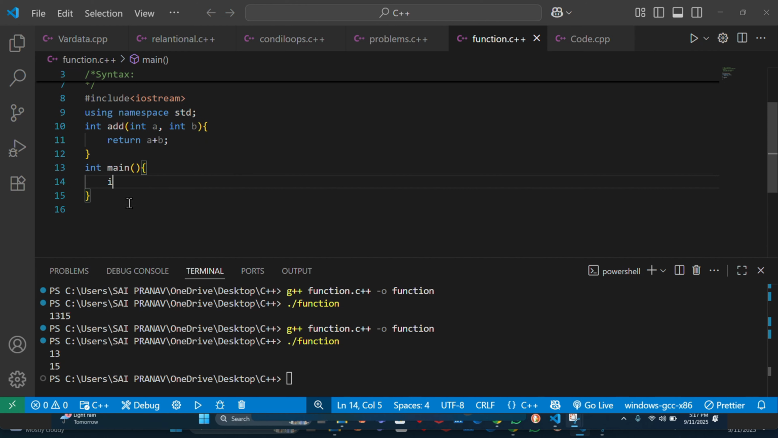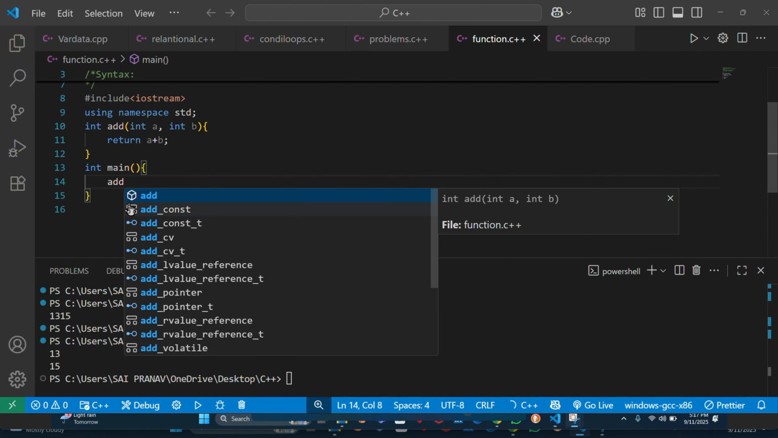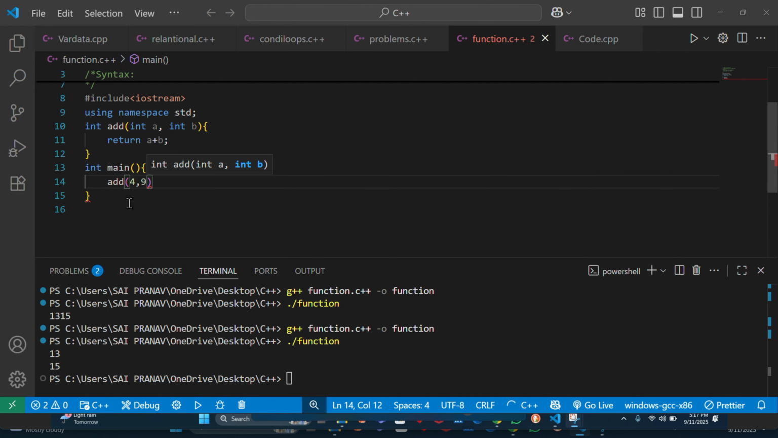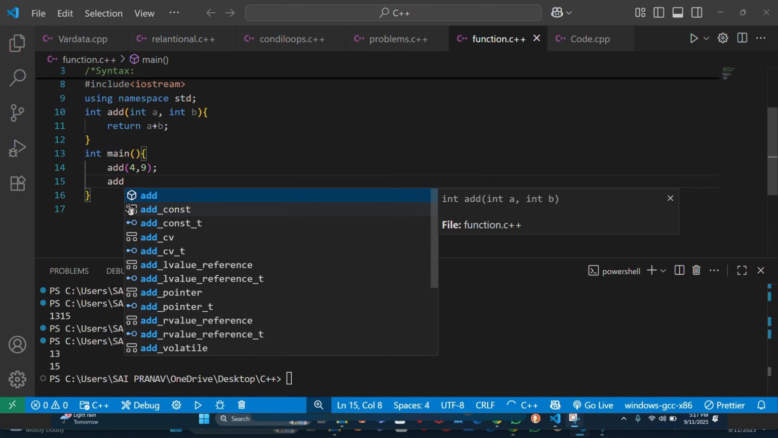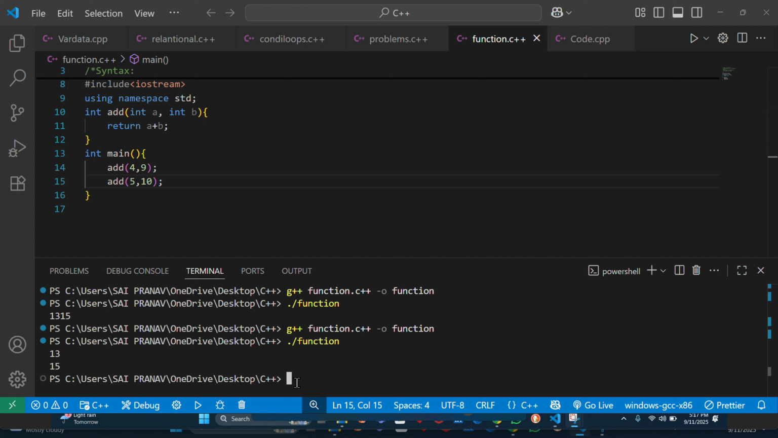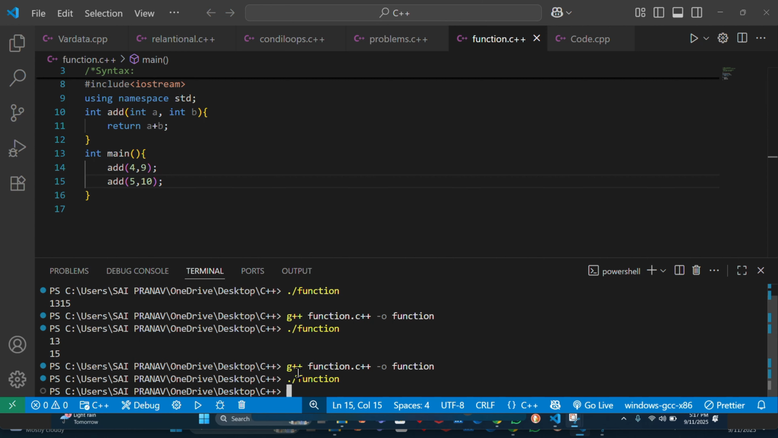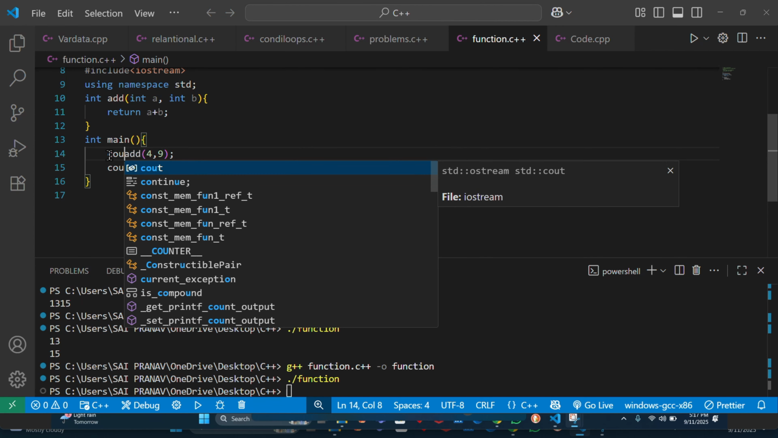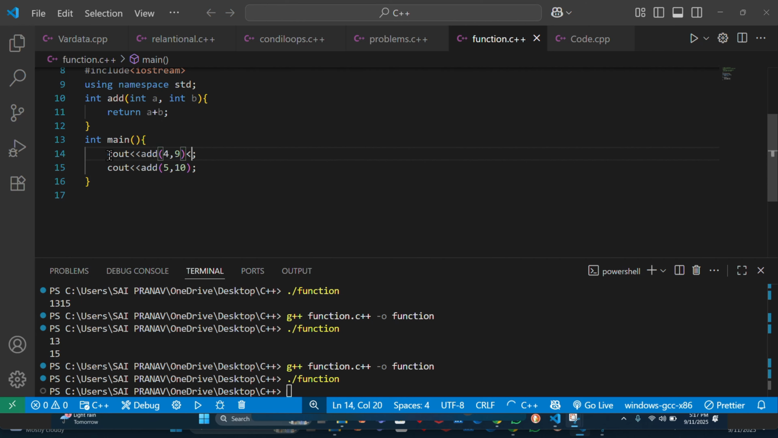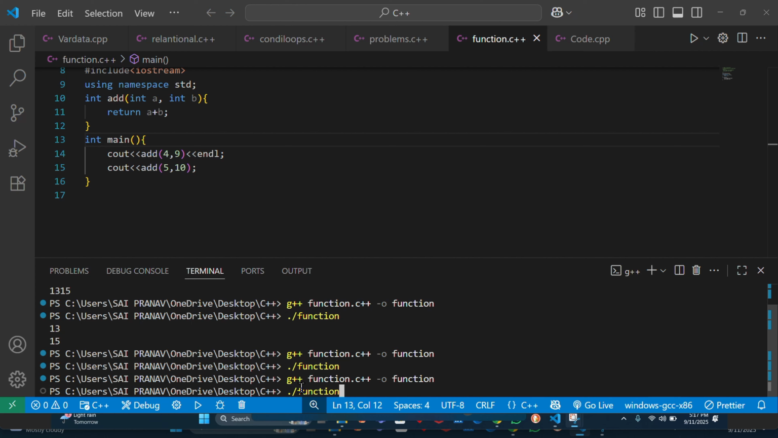Now inside the main block, we need to call our function: add 5 comma 9. Previously we gave add 5 comma 10. Now let me run it. Oh, we forgot cout, right? cout. Now let me run it.